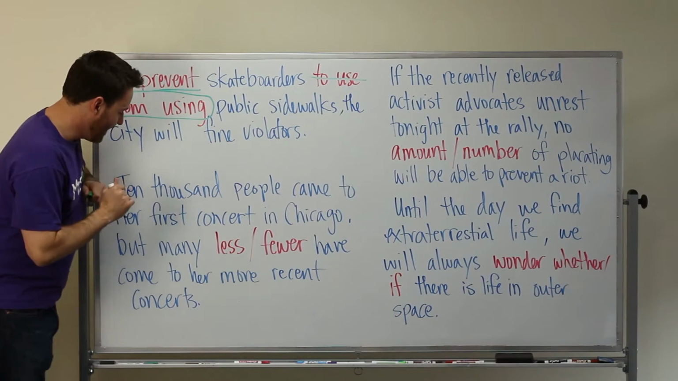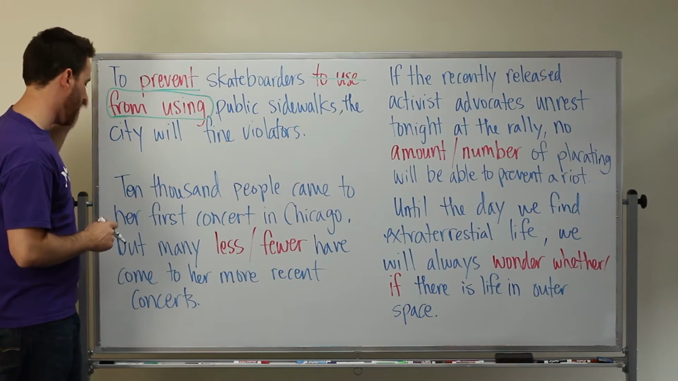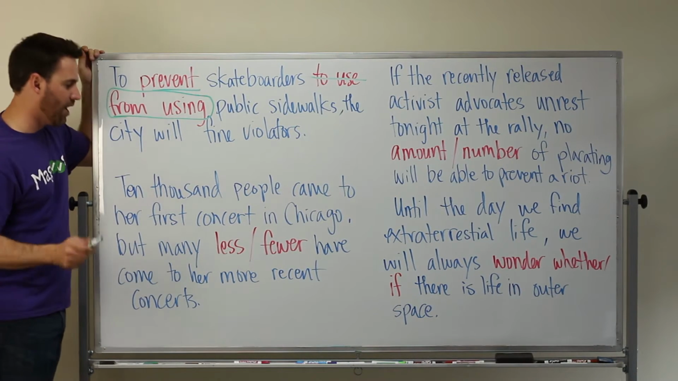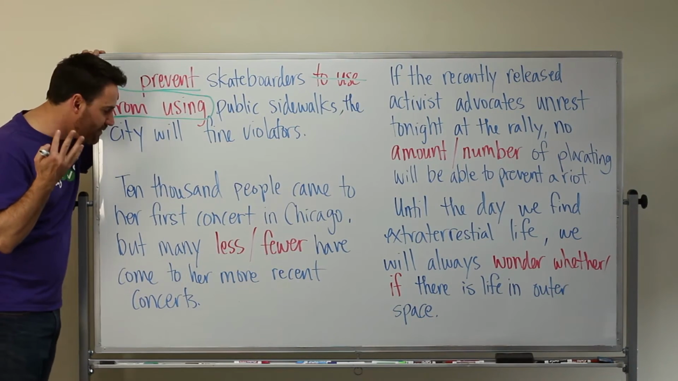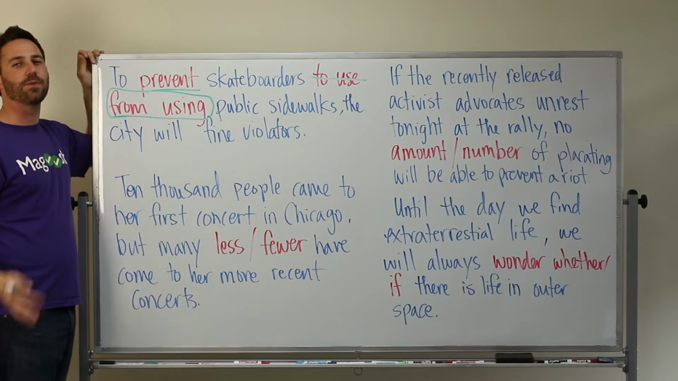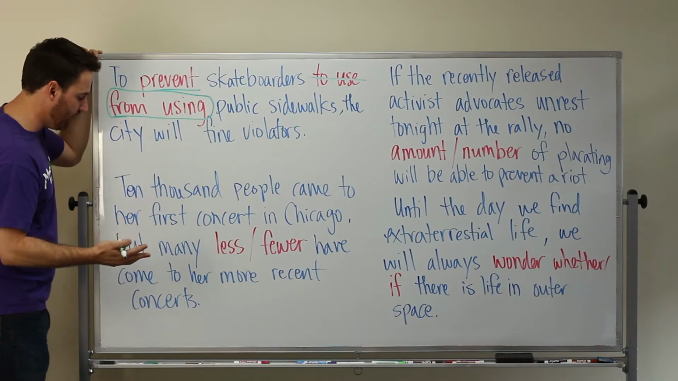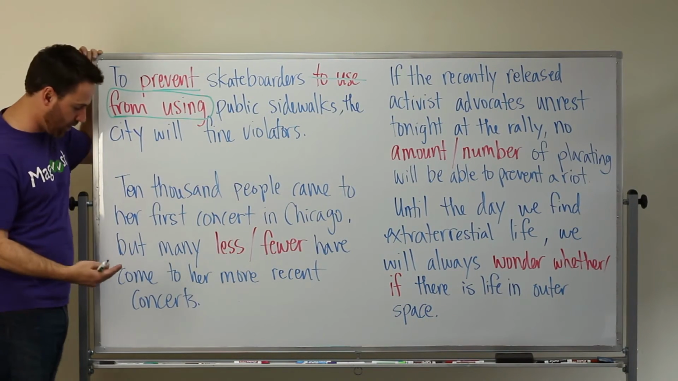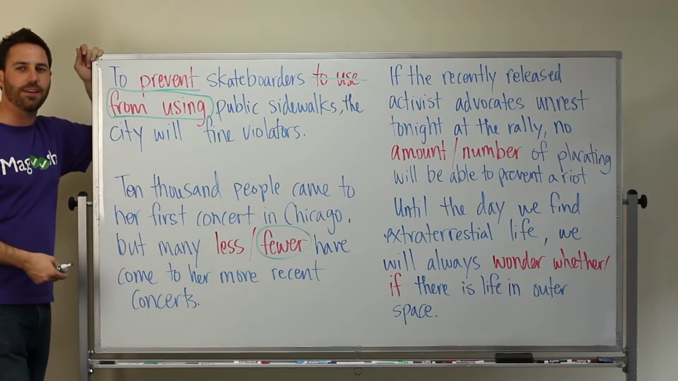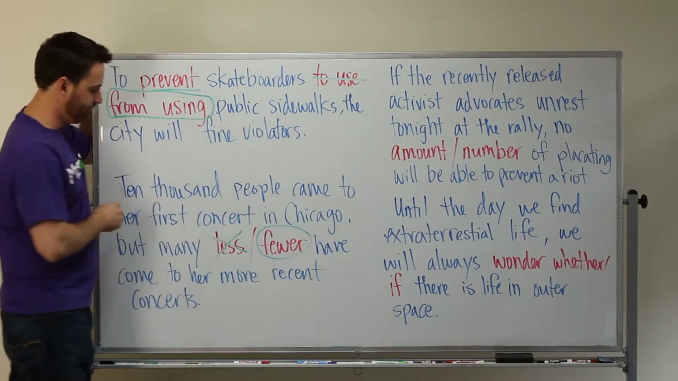Any questions? Next, 10,000 people came to her first concert in Chicago, but many fewer have come to her more recent concerts. All right, less or fewer, what is the difference between the two? One has to do with things that we can count, and one has to do with things that we cannot count. So in this case, we're talking about people. You can count people, so many fewer have come to her more recent concert. So fewer is always used with things that we can count, that we can count out on our fingers. Less is used for things that we cannot count.